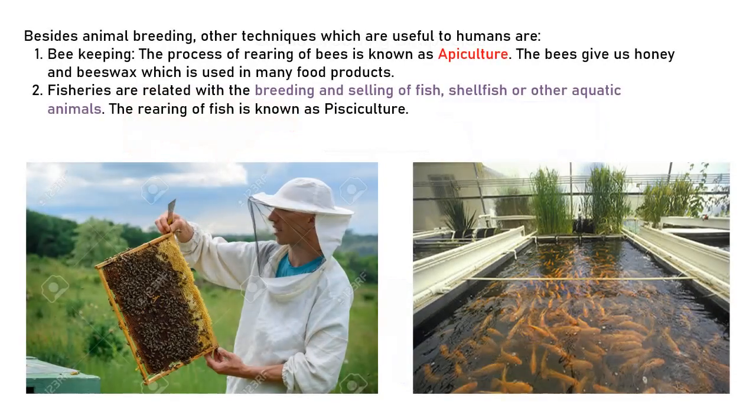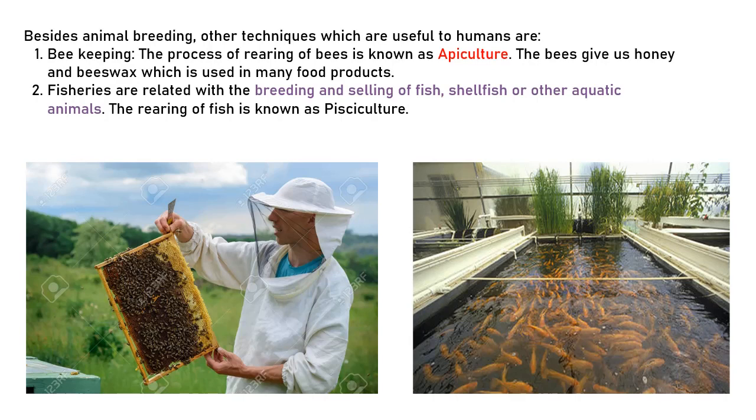Besides animal breeding, other techniques which are useful to humans are: number one is beekeeping. What products do we get from bees? You all know we get beeswax and we get honey from the bees. So the process of rearing of bees is known as apiculture. Fisheries are related with the breeding and selling of fish, shellfish or other aquatic animals. And the process of rearing of fish is known as pisciculture.